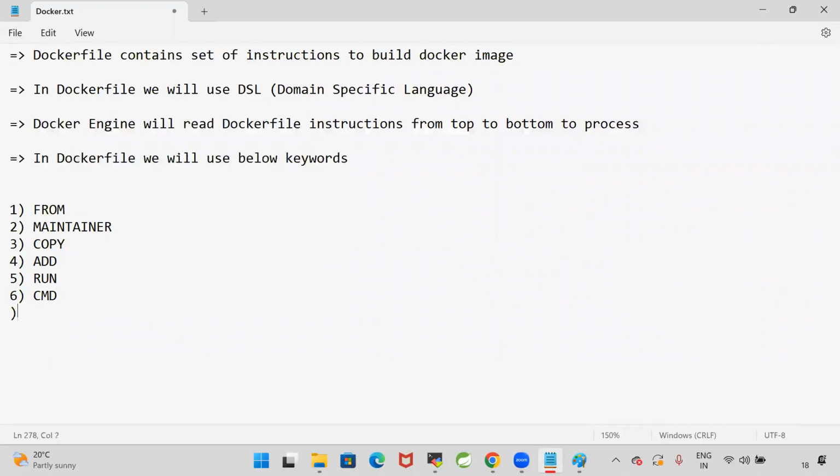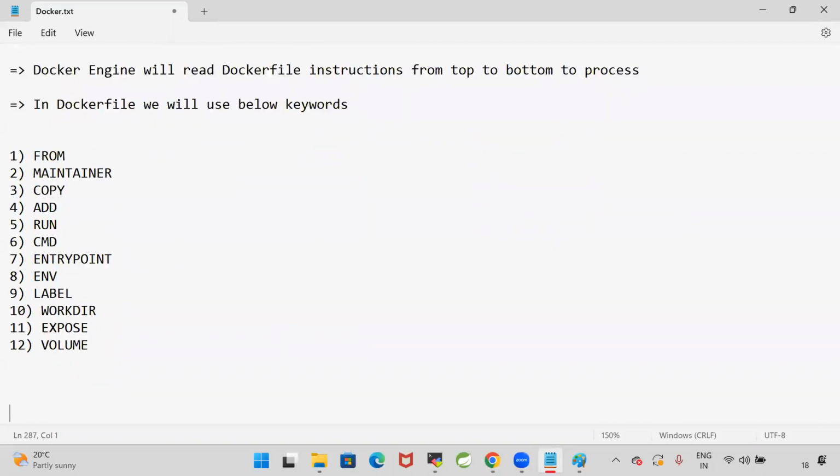The seventh one is ENTRYPOINT keyword. The eighth one is ENV keyword. The ninth one is LABEL keyword. The tenth one, WORKDIR. The eleventh one, we are going to use EXPOSE keyword. And the twelfth one, we are going to use VOLUME keyword. So like this, we are going to use these keywords in order to write our Docker file.